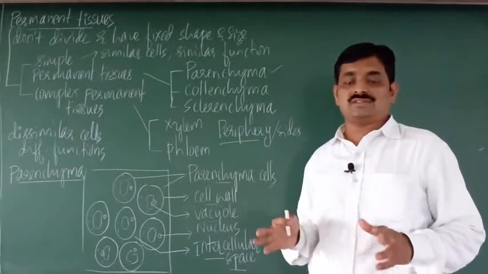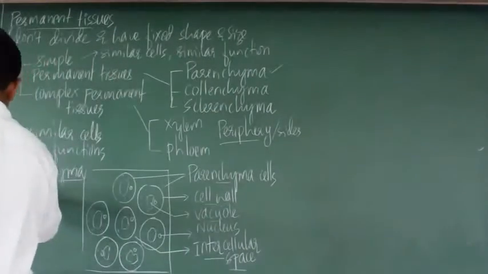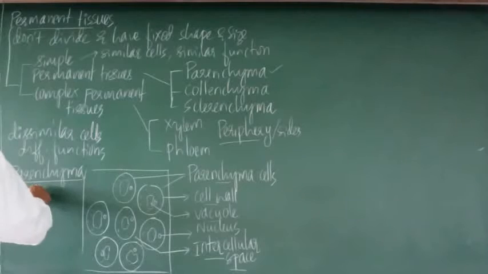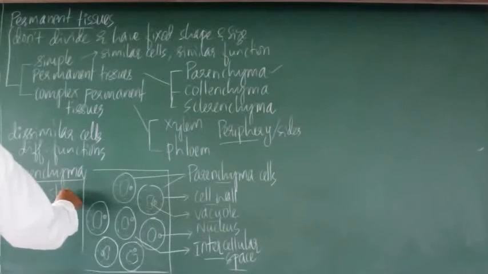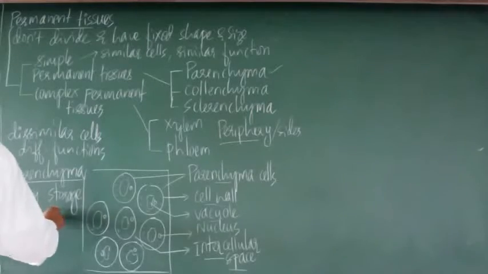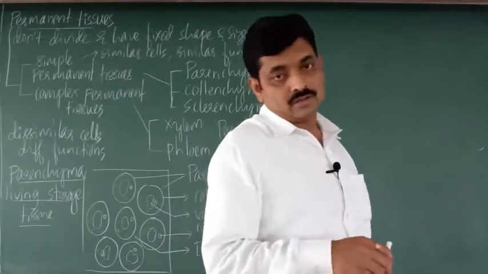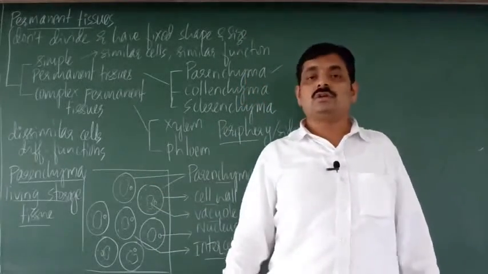This tissue is composed of living cells. That's why parenchyma is commonly called living storage tissue.